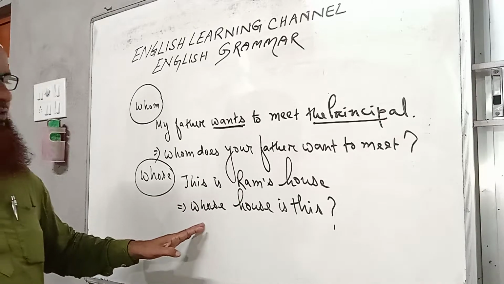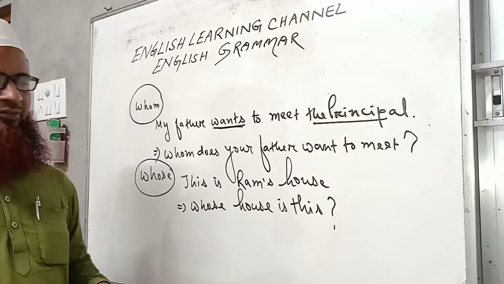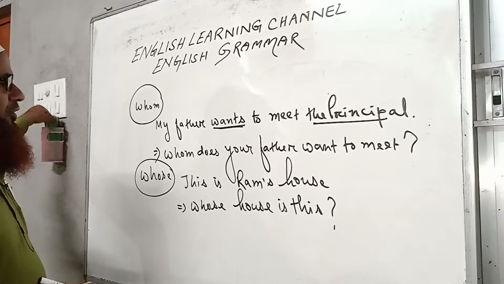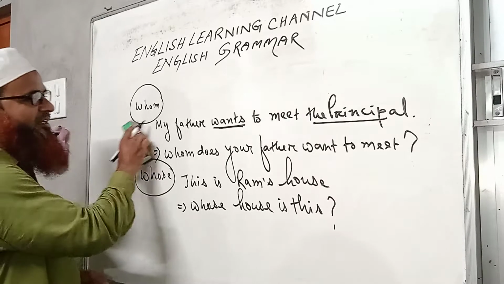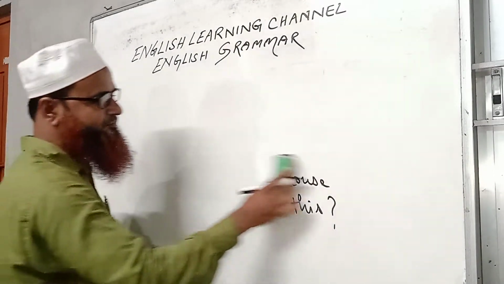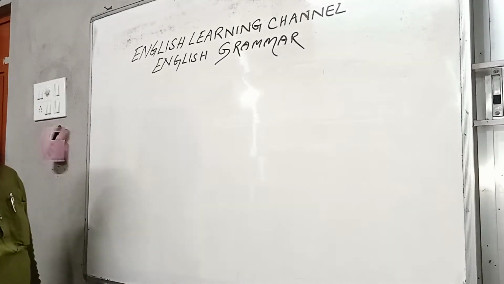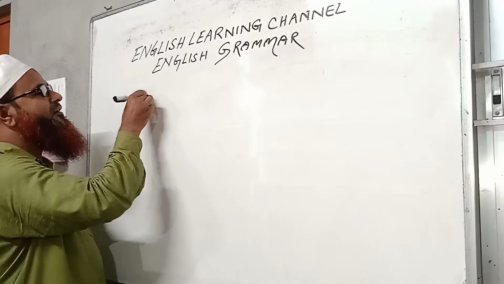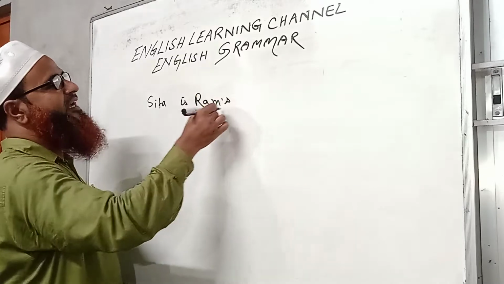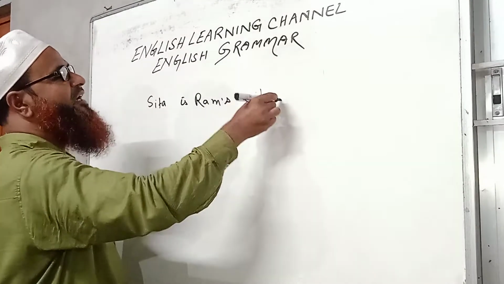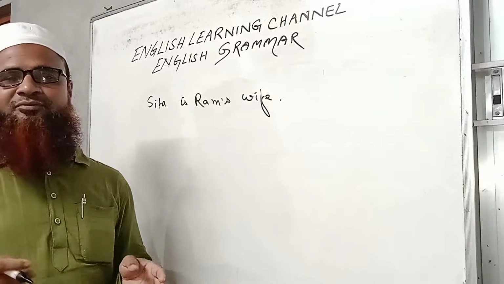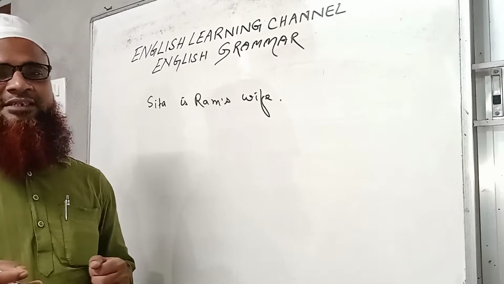So whose is used for knowing the ownership only. Okay. Now I will write some more examples to make your conception clear regarding the use of whose for asking question. Sita is Ram's wife. If we have to know the relationship between Sita and Ram, then we have to use whose for asking question.